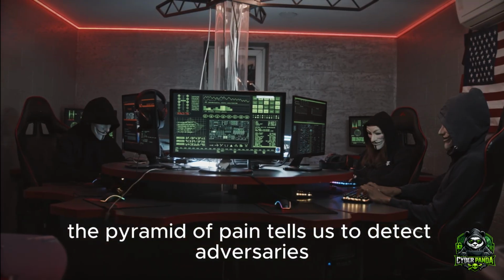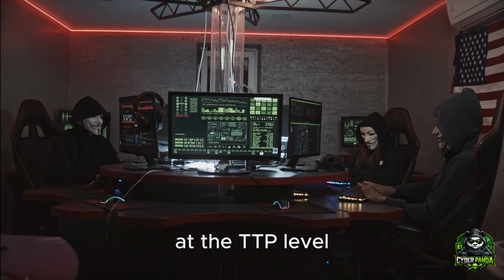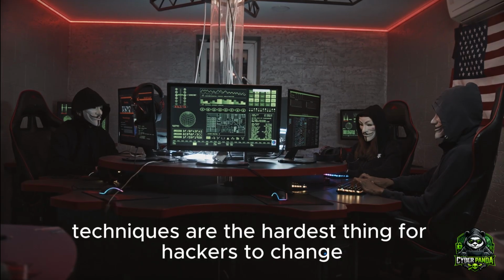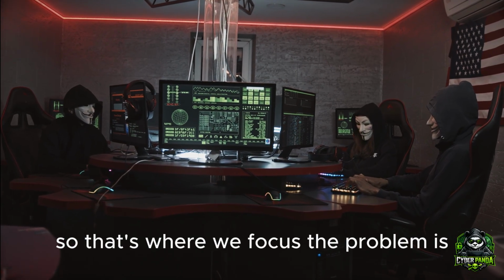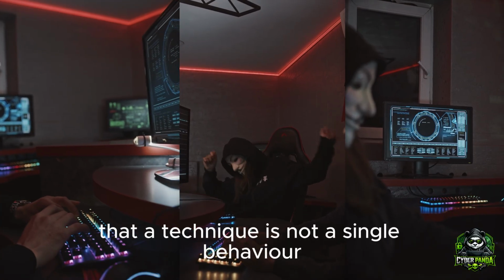The pyramid of pain tells us to detect adversaries at the TTP level. Techniques are the hardest thing for attackers to change, so that's where we focus. The problem is that a technique is not a single behavior.